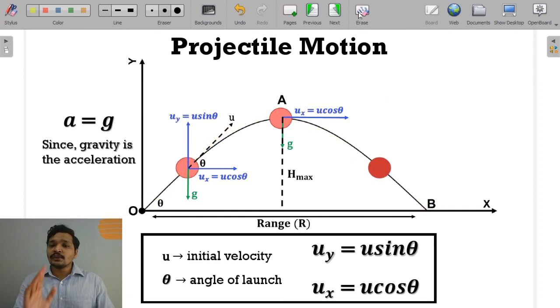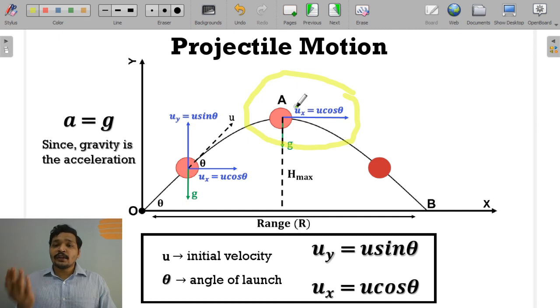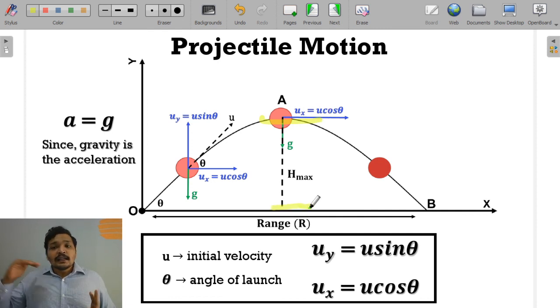The other thing to notice is that u cos theta remains the same, whereas u sine theta, the y vectorial component of the velocity, becomes 0 at the peak. And this height attained by this object in this entire motion is what we generally call the maximum height.